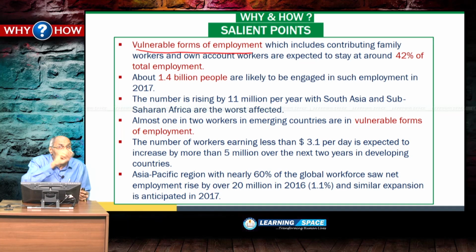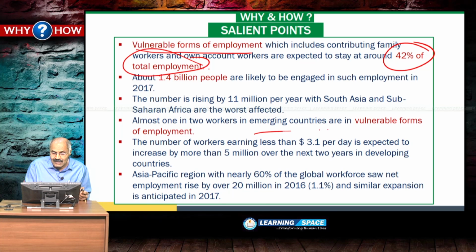The percentage of vulnerable forms of employment is the worrying factor, at 42% of total employment. Across the world, 140 crore people's employment is vulnerable. In emerging economies, 1 in 2 workers are in vulnerable forms of employment without social security benefits.